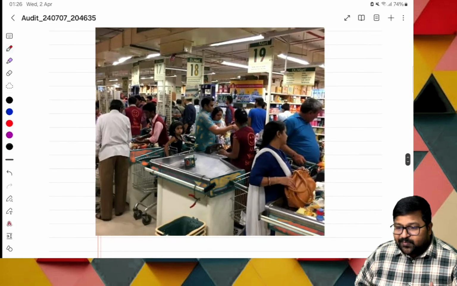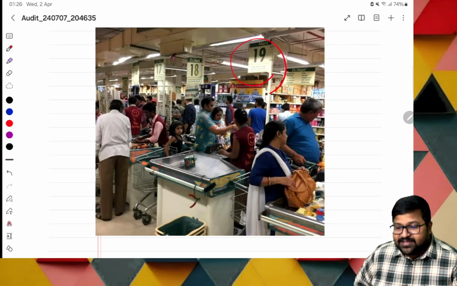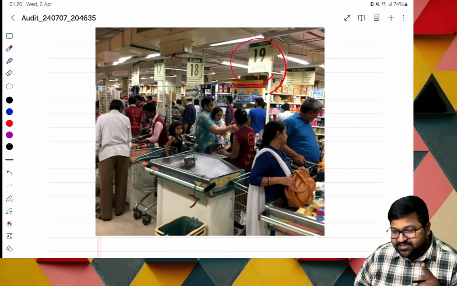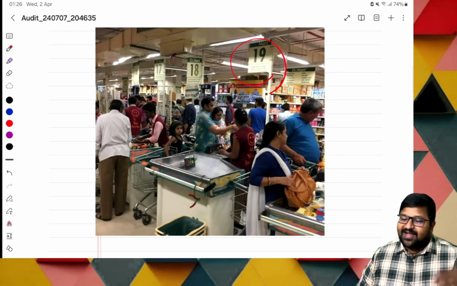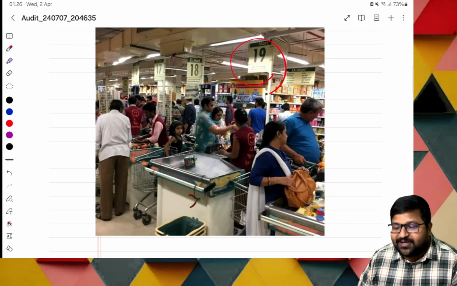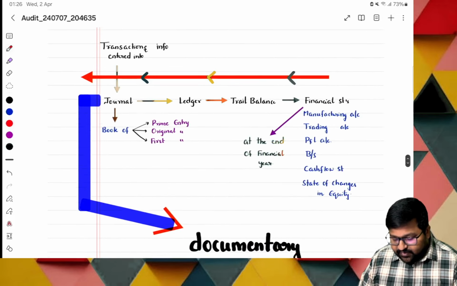But now, the scope of business. See the number of counters maintained, 19. The number of transactions is huge. If you go on Saturday and Sunday, you will have to stay there itself, take a cot and sleep there until your clearance arrives. Such a rush, such a number of transactions. Even now, if an auditor goes to a DMart store and sits there, asking for the list of transactions, if he keeps on hearing, it will take years to audit. It is impossible to listen to all the crores of transactions.